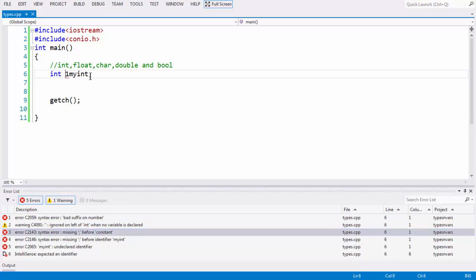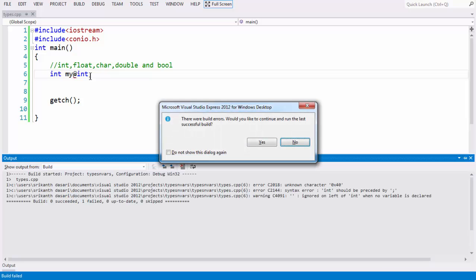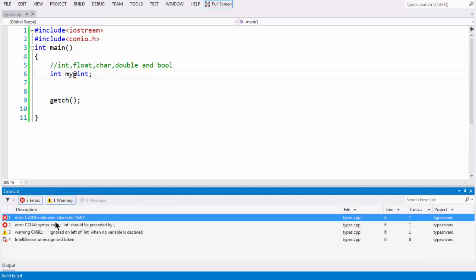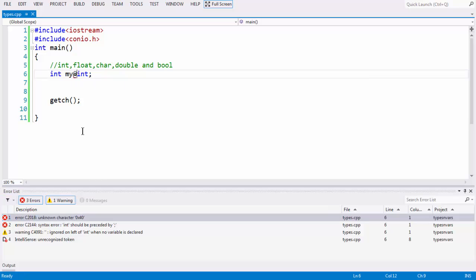So it should always start with a letter, and there should be no special symbol except underscore. Underscores are acceptable, or else if you do something crazy like keeping an @ symbol and run the program, it will again throw an error, like unknown character, whatever error it shows in the error message. So only underscores are allowed when you are defining a variable, it should start with a letter, and there should be no spaces in between. All the basic rules we have studied in C apply the same in C++.